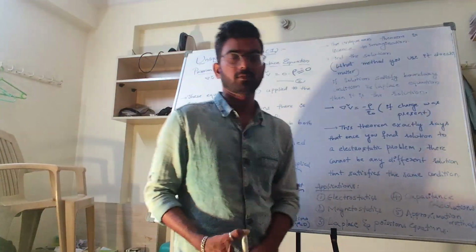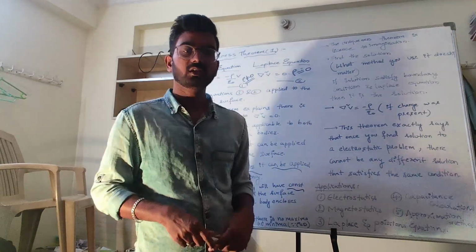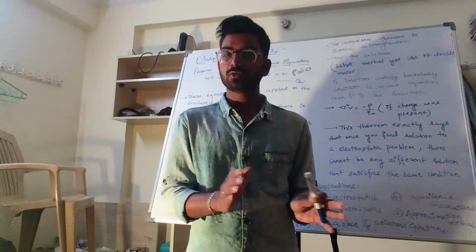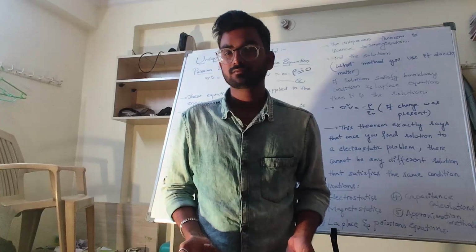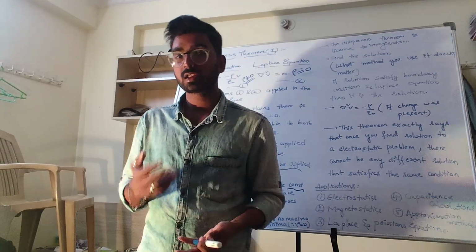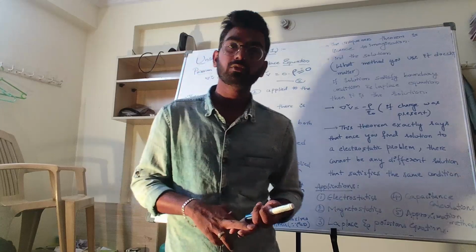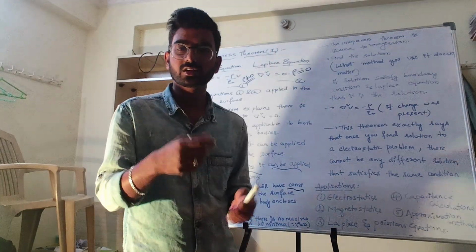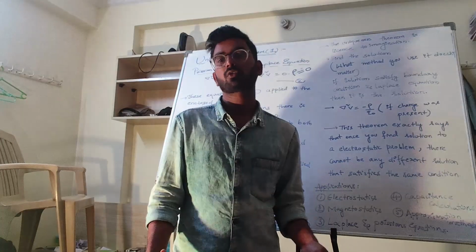The uniqueness theorem is the license to imagination. License to imagination means, I told you to find a unique solution. How you find it is your wish. In any method you can find it, either by using integration, or by taking the method of images. Method of images means you take an imaginary charge and find the potential for the total surface.